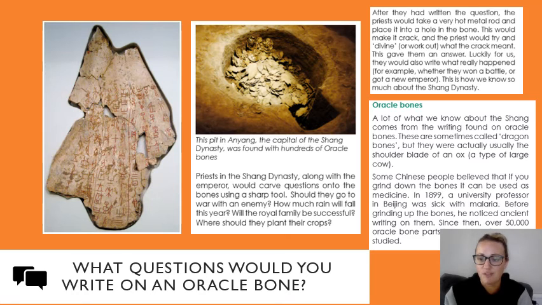Or will I win the lottery? That's a good one. So see if you can come up with 3 questions that you would like to ask. Again, the questions that they used were things like, should they go to war with an enemy? How much rain will fall this year? Will the royal family be successful? And where should they plant their crops? So pause the video, write your 3 questions, and then press play.